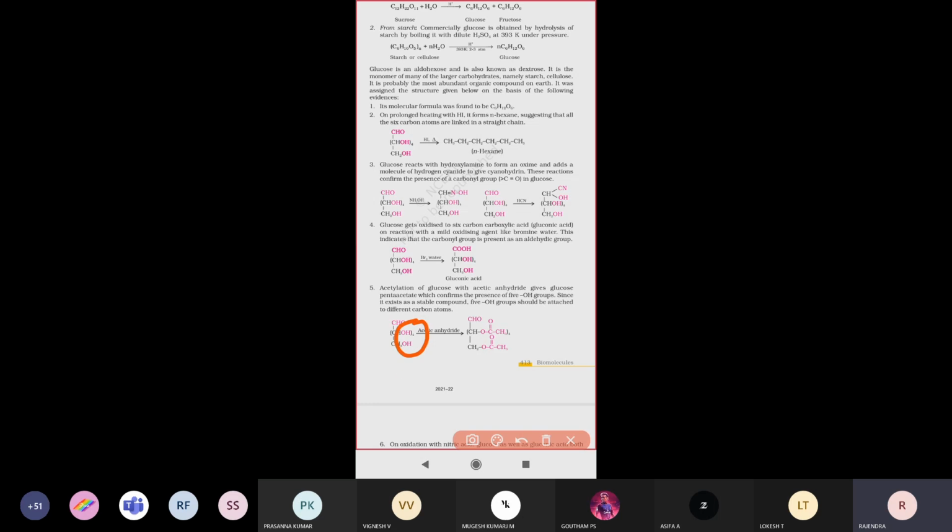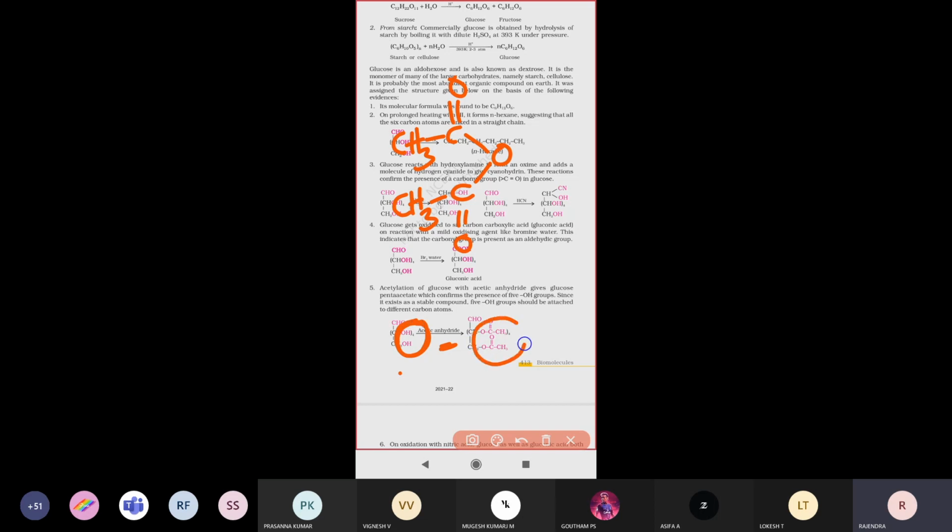This glucose molecule reacts with acetic anhydride. Acetic anhydride looks like this structure: CH3COO, C double bond O, CH3. So when glucose reacts with acetic anhydride, the 5 hydroxyl groups are replaced by 5 acetate groups.